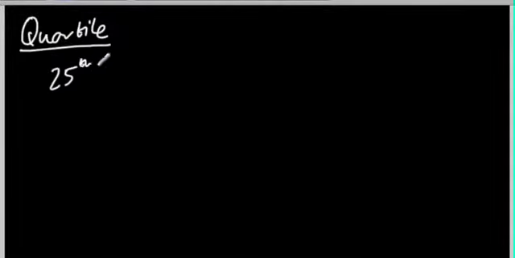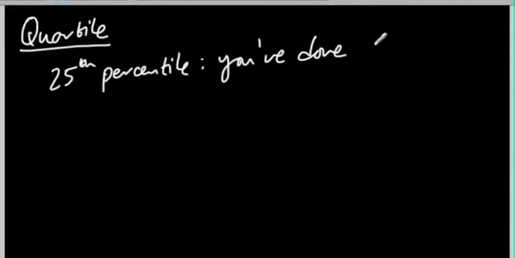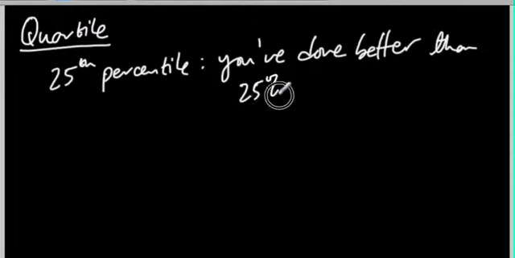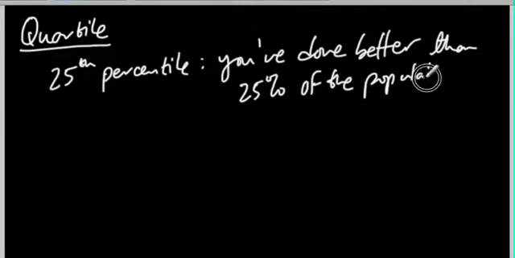So for example, if I do the 25th percentile, what it means is basically you've done better, or not just you, but anyone, than the bottom 25% of the population taking the test or whatever population.